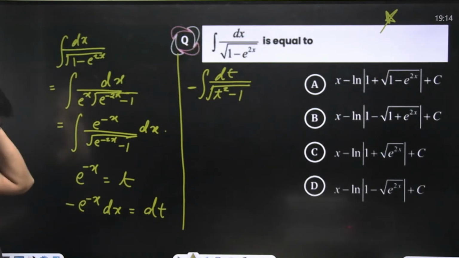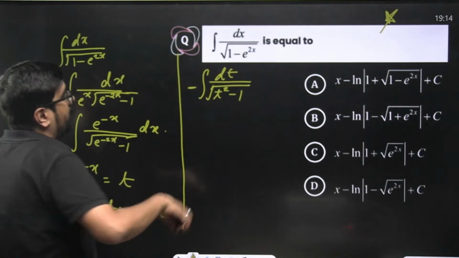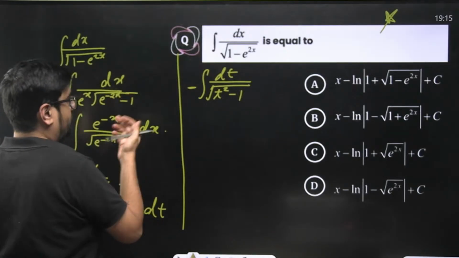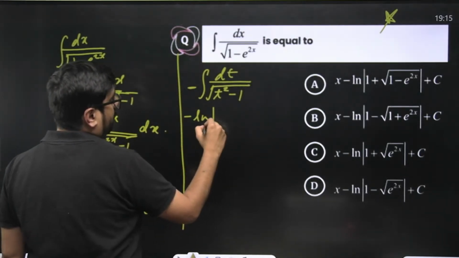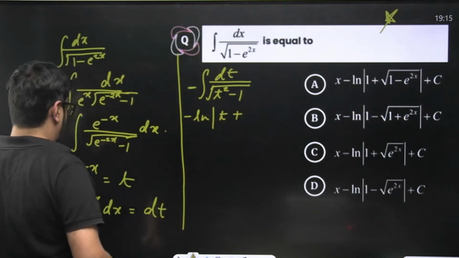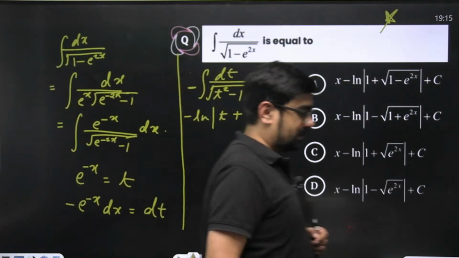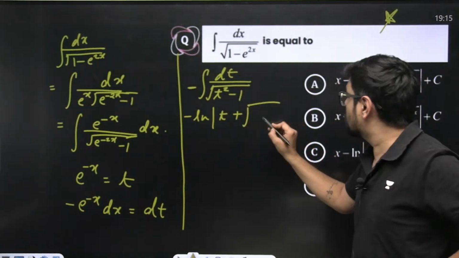Just a minute. Okay, first let's write ln of t plus square root of t square minus 1. What have we taken t as? e to the power minus x. All right.